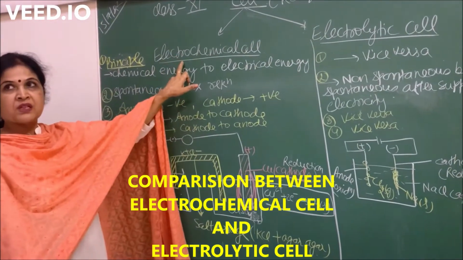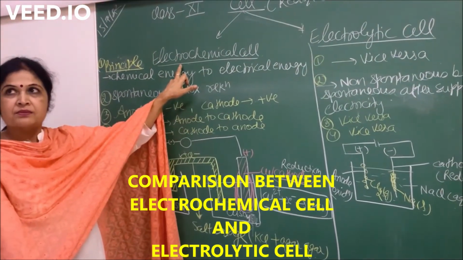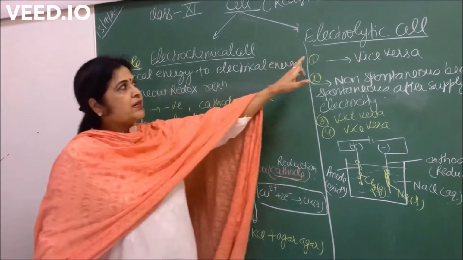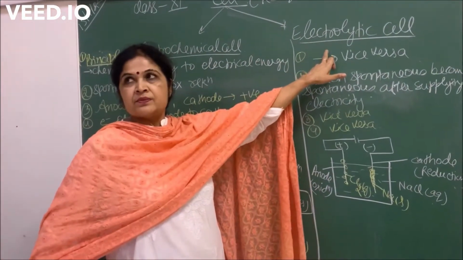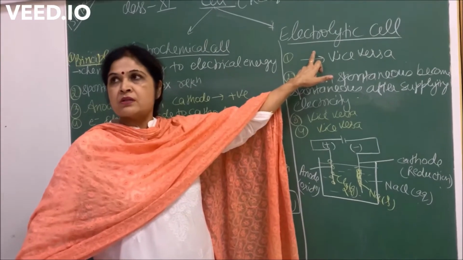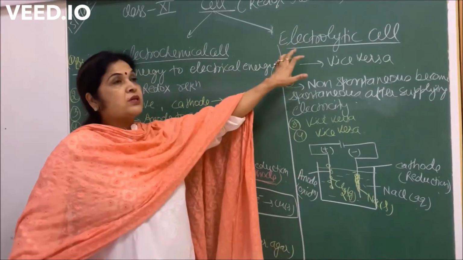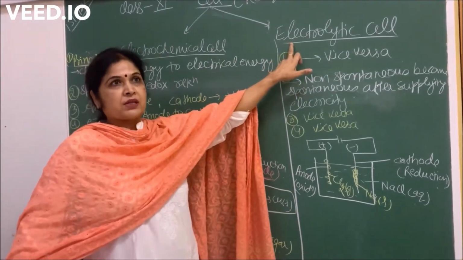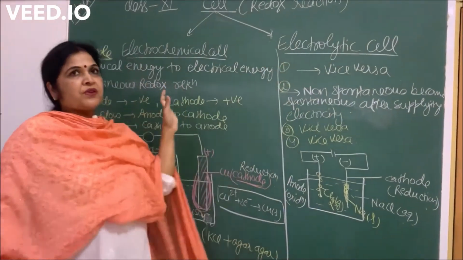Electrochemical cell, which is also called galvanic cell. And the second type is electrolytic cell, which is also called electrolysis process. You heard about electrolysis? Yes, ma'am. So the electrolysis which we do, that is electrolytic cell. So what is the difference between these two?